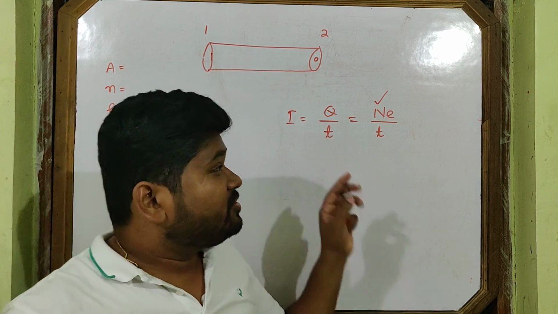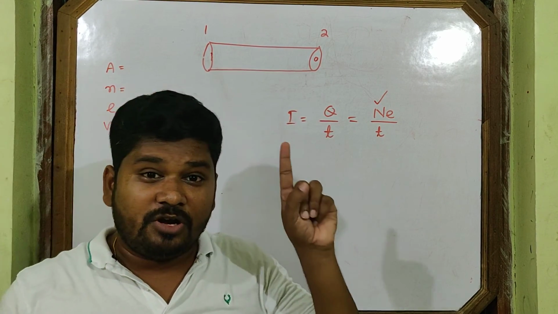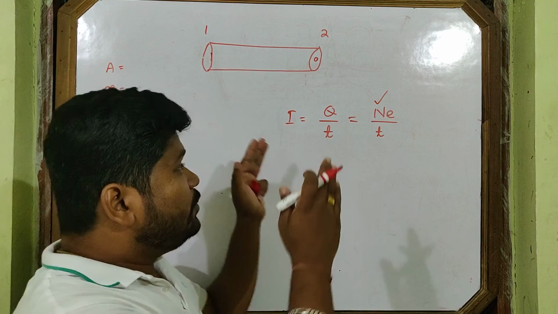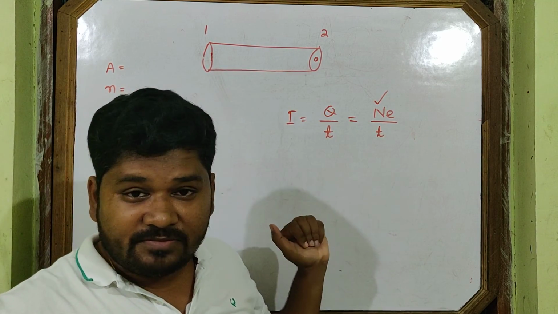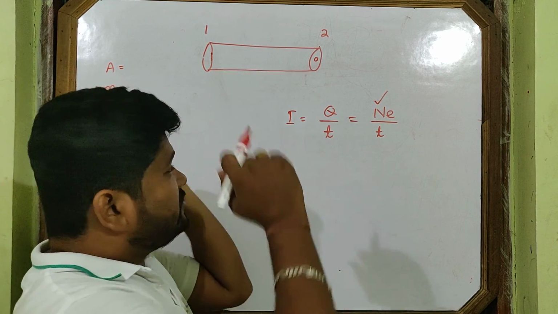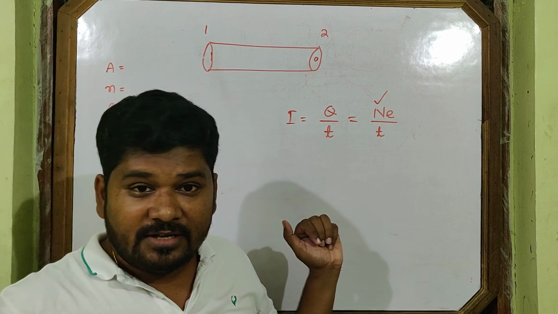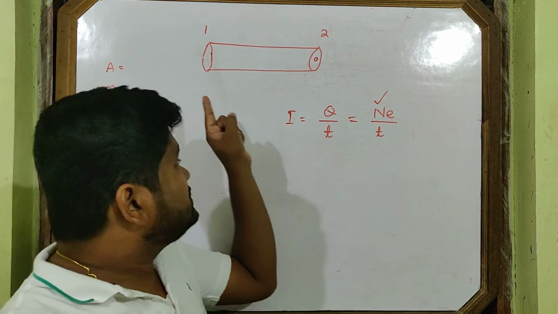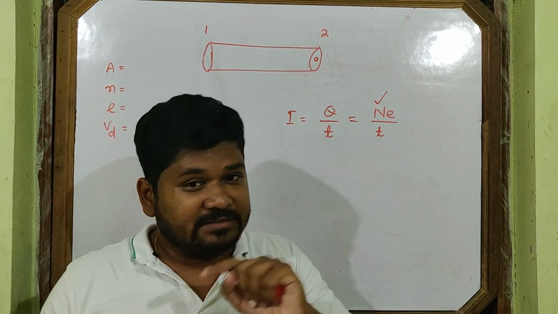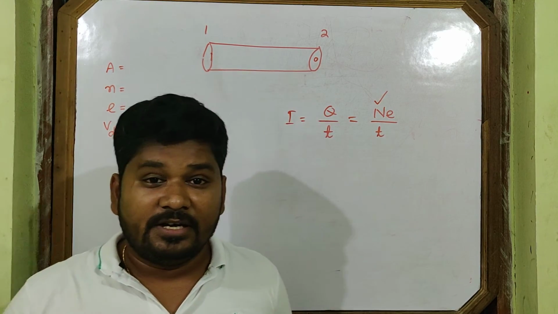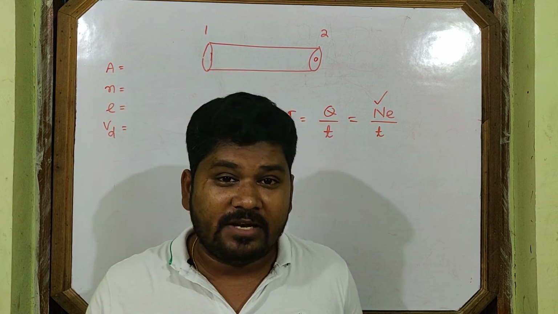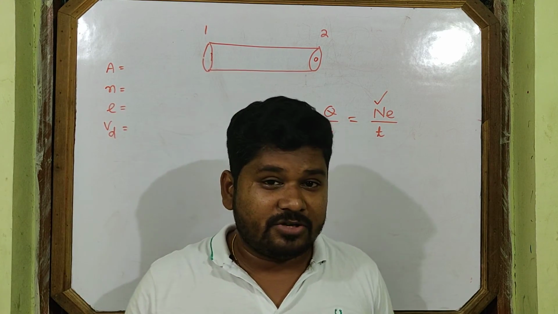So how many electrons enter through this cross section is equal to the number of electrons present within this volume. Within this volume, how many electrons are there? That many electrons pass through this cross section in time t. So we will calculate how many electrons are there within that volume.